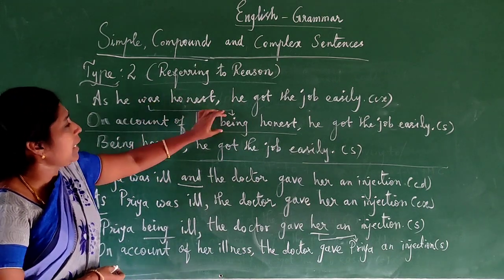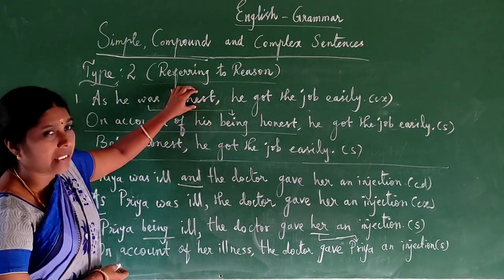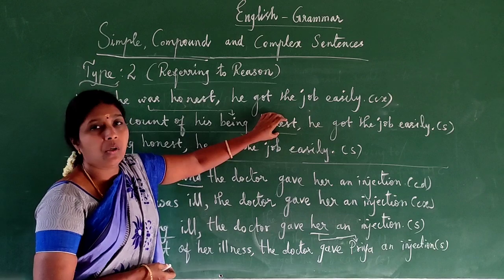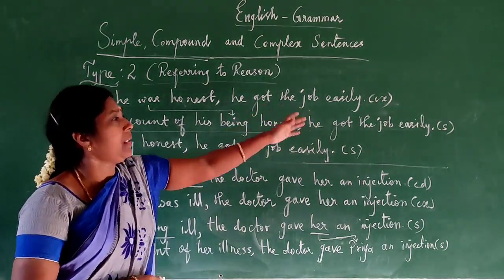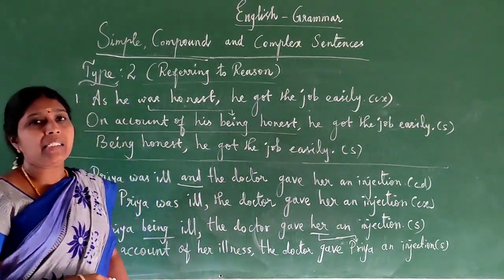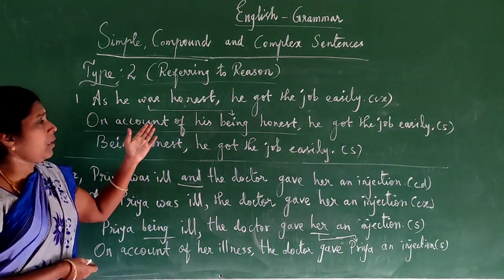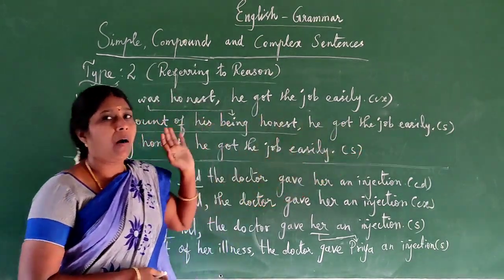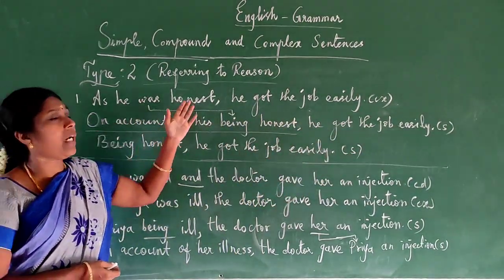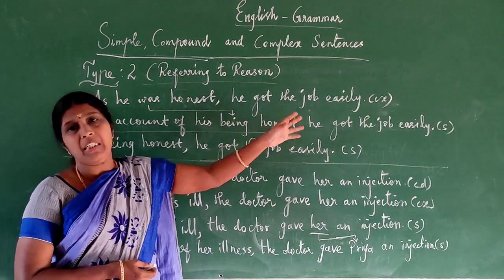If we write the ing form being, we have to write this adjective word as such. Don't change it into honesty. So here the adjective word honest, then he got the job easily, that is the main clause, write down. So here: on account of his being honest, he got the job easily. Or we can write: on account of his honesty, he got the job easily.